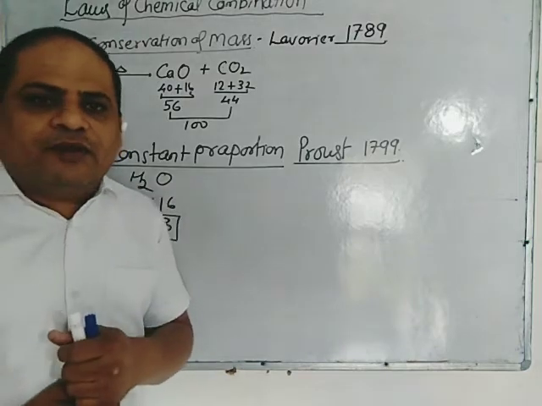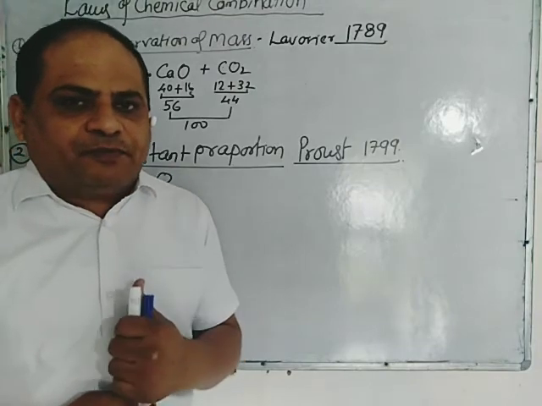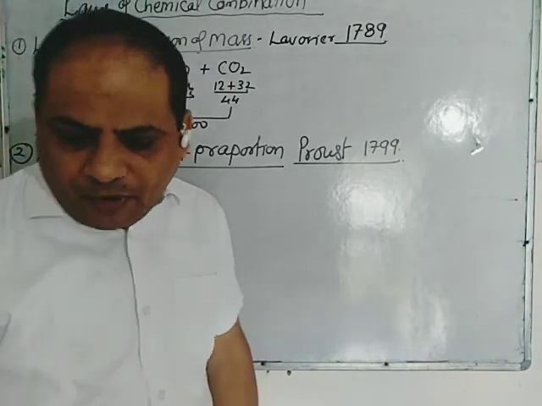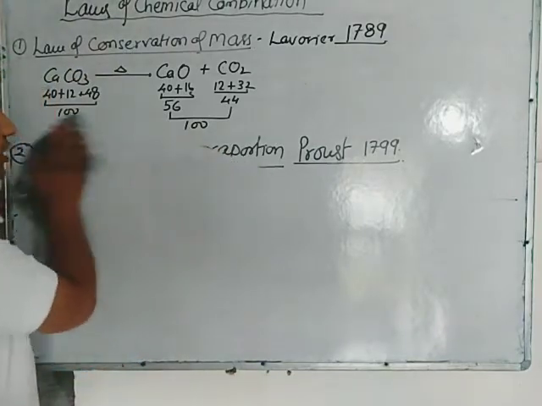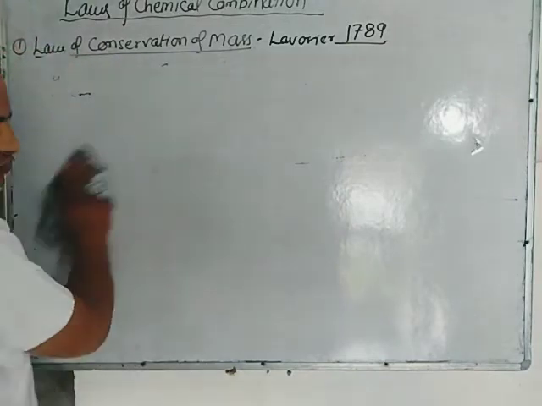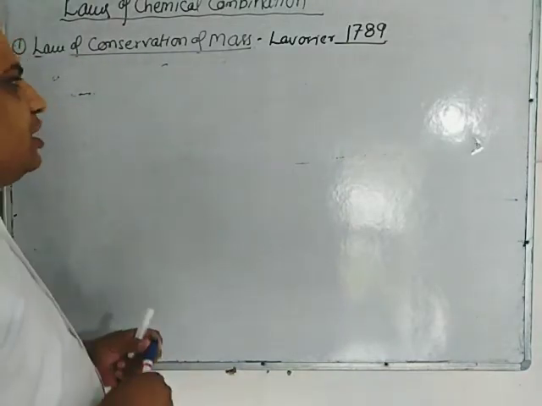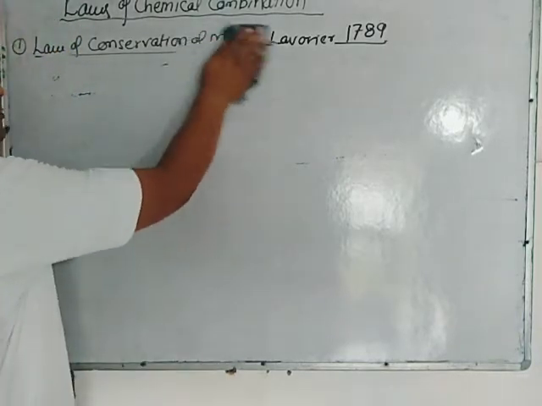Now we will solve a numerical problem based on law of constant proportion. This is very important to study because this type of numericals are often asked in competitive exams.